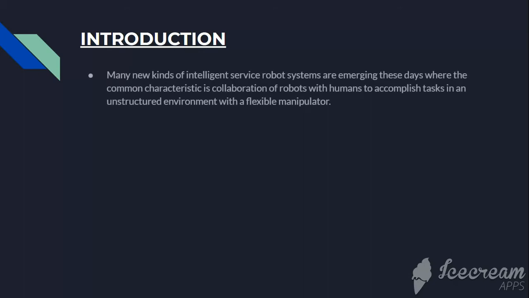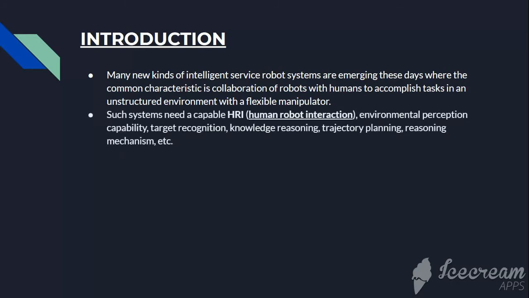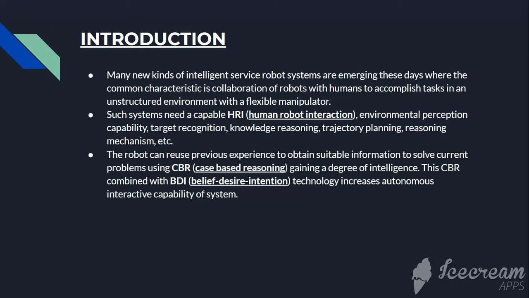For the introduction part, as you very well know, many new kinds of intelligent service robot systems are emerging these days, with a common characteristic is collaboration of robots with humans to accomplish certain tasks. In our case, this task is object sorting in an unstructured environment with a flexible manipulator. The system needs a lot of things, but the most important one of them is HRI, which is human-robot interaction. The robot can reuse the previous experience to obtain suitable information to solve current problems using CBR, gaining a certain degree of intelligence. When we combine case-based reasoning with BDI technology, it increases the autonomous interactive capability of the system.